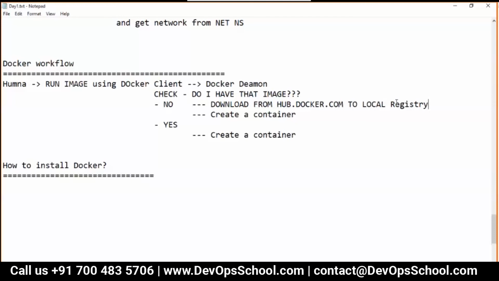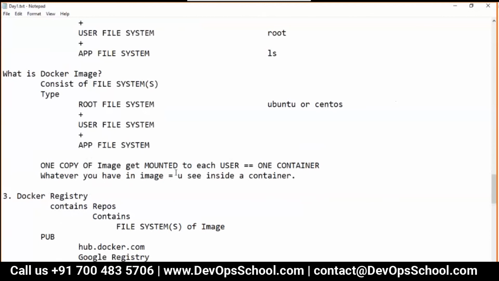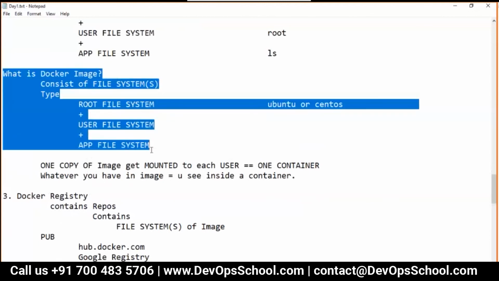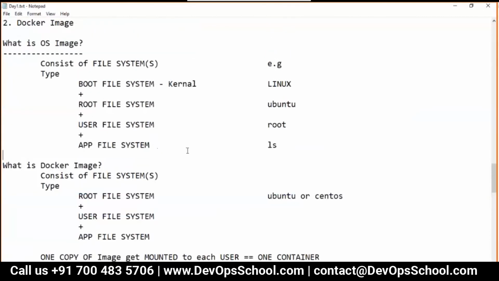Any other questions, guys? Just one question. We have an OS image that is common across multiple systems, or everywhere it's the same. Why do we need to create multiple Docker images? What is the difference between different Docker images? Sir, it's like this.